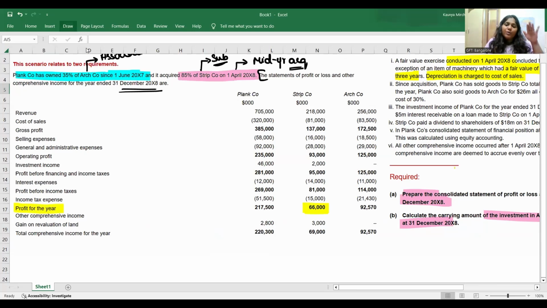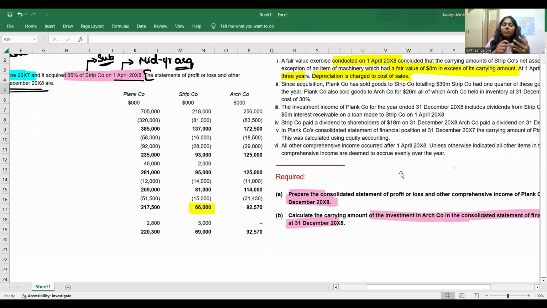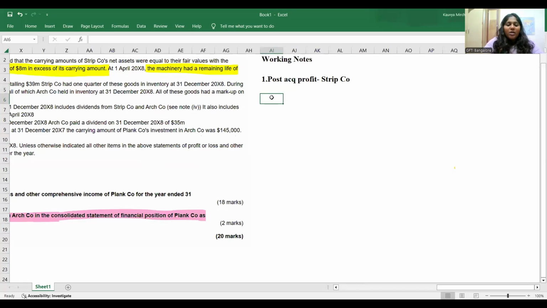So if 66 million is for the entire year, you have acquired them on 1st April X8. By the time you move to 31st December X8, from 1st April to 31st December, it is 9 months. Can I say 9 by 12 of 66 million was your post-acquisition profit, guys? Can I say like that? Yeah. So what is the post-acquisition profit of Strip company? I had the profit for the year of 66 million into 9 by 12. That becomes the post-acquisition profit. It will give a value of 49.5 million.